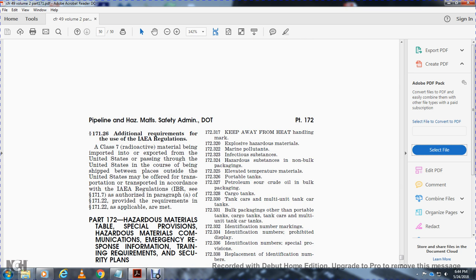171.26 Additional requirements for the use of the IAEA regulations for Class 7 radioactive material. Material imported, exported from the United States, passing through the United States, or in the course of being shipped between places outside of the United States may be offered for transportation in accordance with the IAEA regulations, as authorized in paragraph (a), provided the requirements are met as applicable.